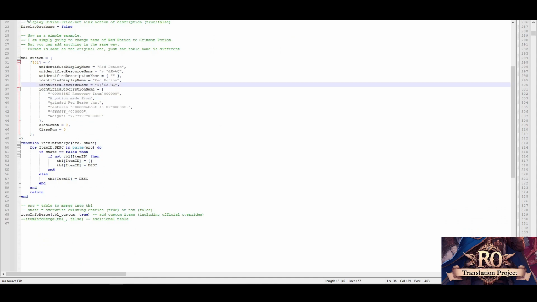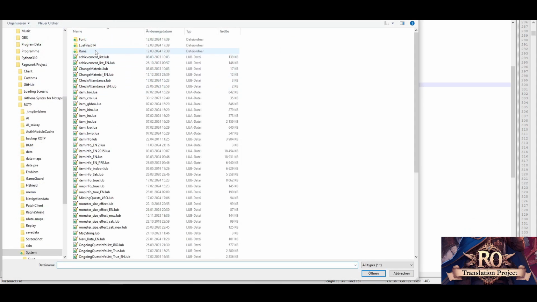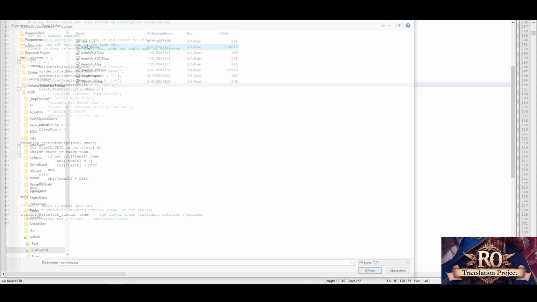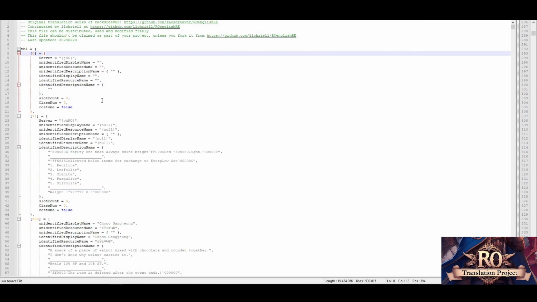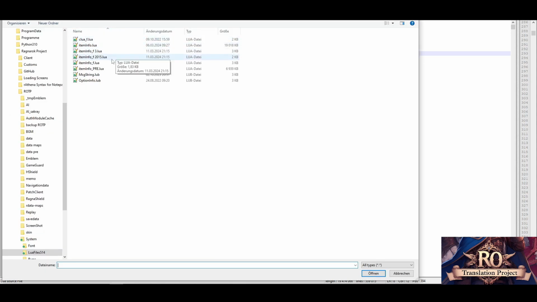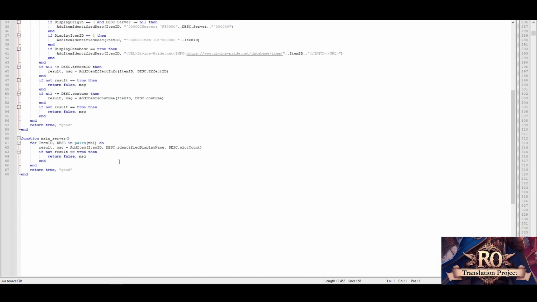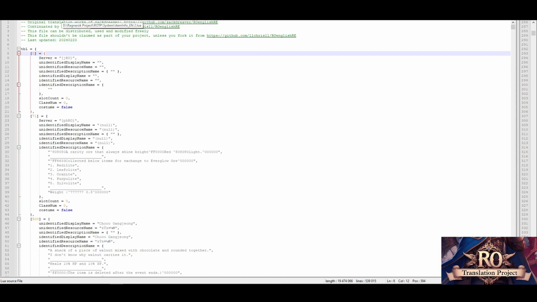But the actual translation file is now located in the Lua files 414 folder, which is this one, just called iteminfo.lua. The function file, which is the important one to overwrite depending on your client, which is done with the batch files now as well, is in here. It's just pretty much a rename.